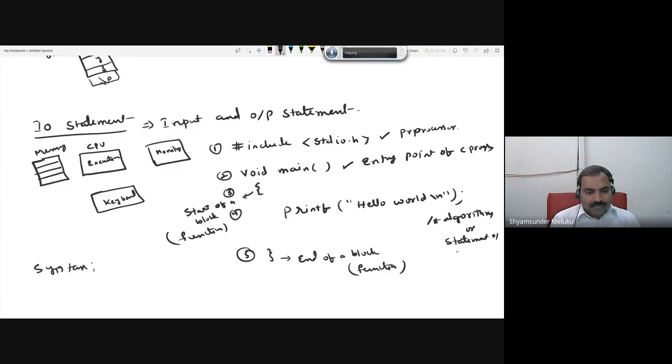The syntax for printf is very simple. Syntax means the rules you should follow whenever you write an output statement. The name of the function is printf. You should open the brackets. It can have one variable or constant, or two variables.